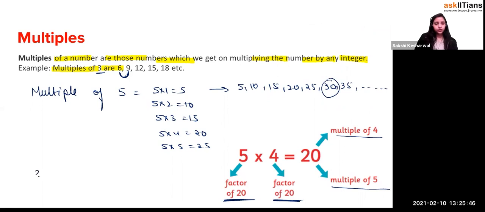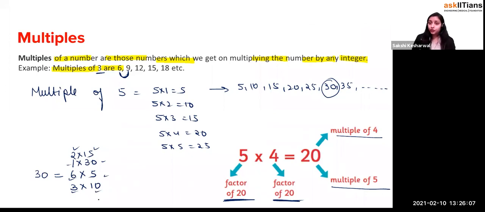So if you're going to write 30, 30 can be written as what? 6 into 5. Yeah. 30 can be written as 1 into 30. It can be written as 2 into 15. It can be written as 3 into 10. So can I say that 2 and 15, 1 and 30, 6 and 5, 3 and 10 are factors of 30? Yes or no? If you're going to pick any of it, yes or no?